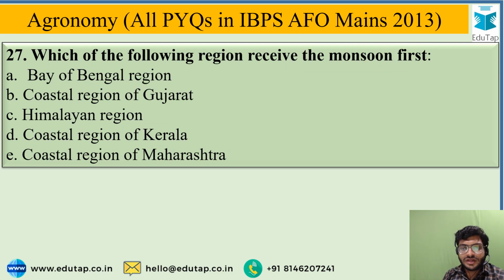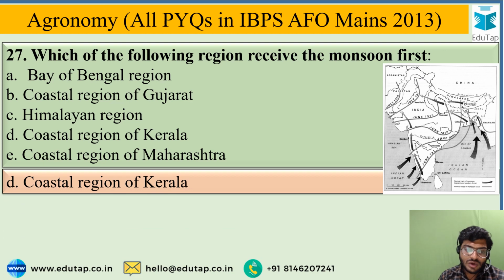Which of the following regions receives monsoon first? And the options are Bay of Bengal region, coastal region of Gujarat, Himalayan region, coastal region of Kerala or coastal region of Maharashtra. And the correct option is coastal region of Kerala receives monsoon first.